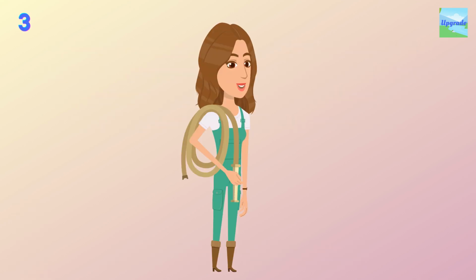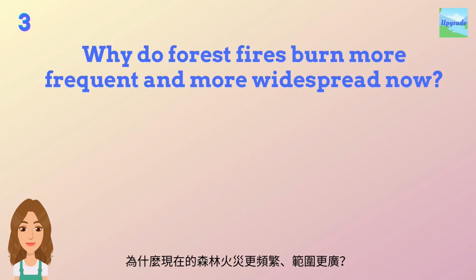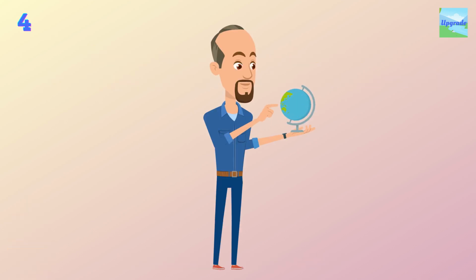Why do forest fires burn more frequently and more widespread now? According to some studies, global warming causes the increase of frequency of extreme heat waves. Hence, more lightning strikes occur. After starting fires in different locations, forest fires grow and extend bigger.